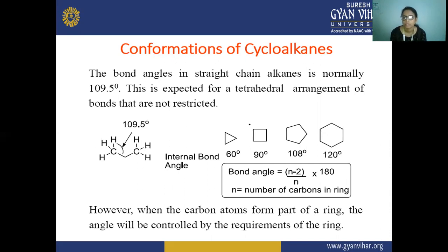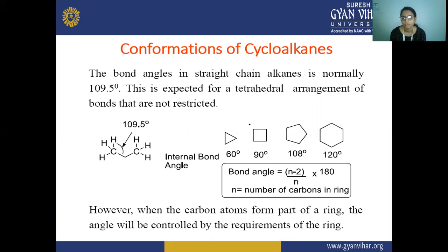So this is the conformation of cycloalkanes: the bond angle in straight alkanes is normally 109.5 degrees, as expected for a tetrahedral arrangement of unrestricted bonds. Here the internal bond angles are 60, 90, 108 and 120.